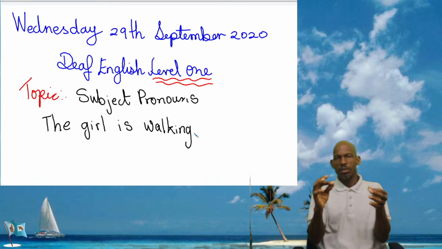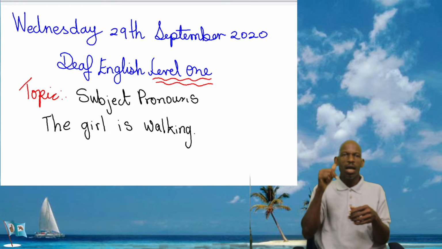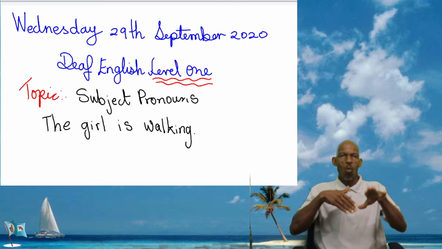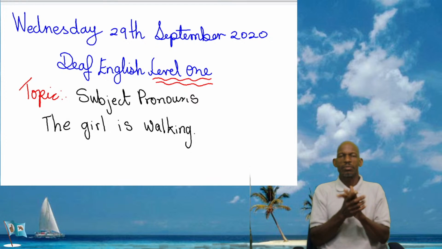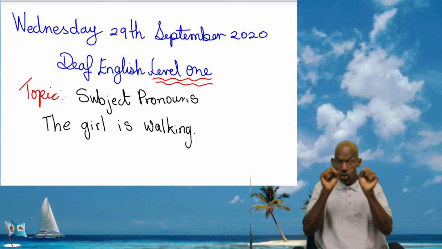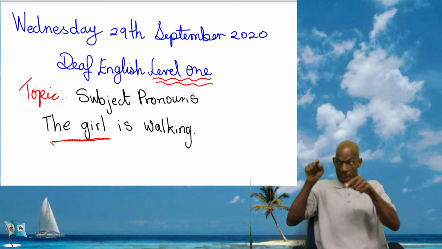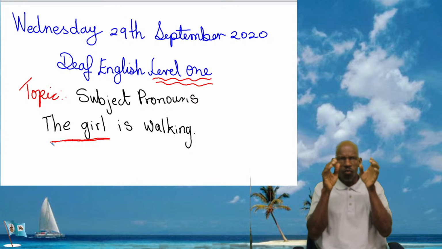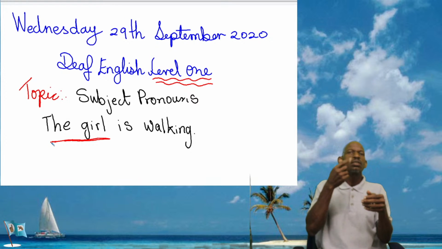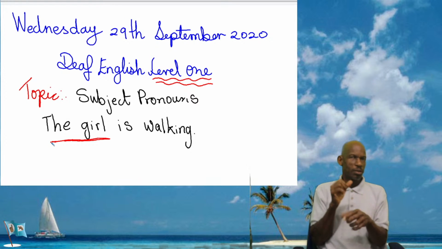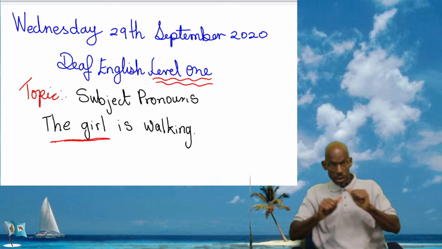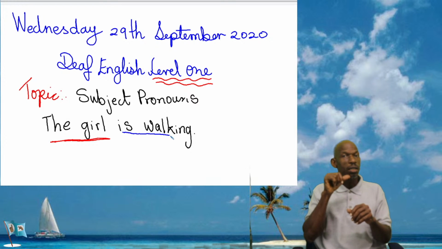subject, and we talked about what a subject is. A subject is who is doing the action in the sentence, who we focus on. The girl is a person. The girl, that is the subject, the person doing the action. And the action is walking. She's doing that action.